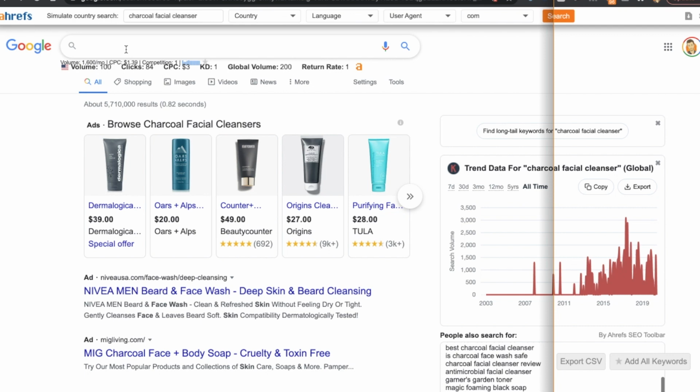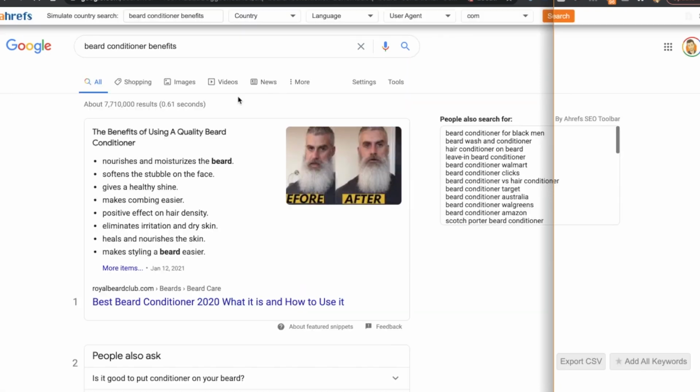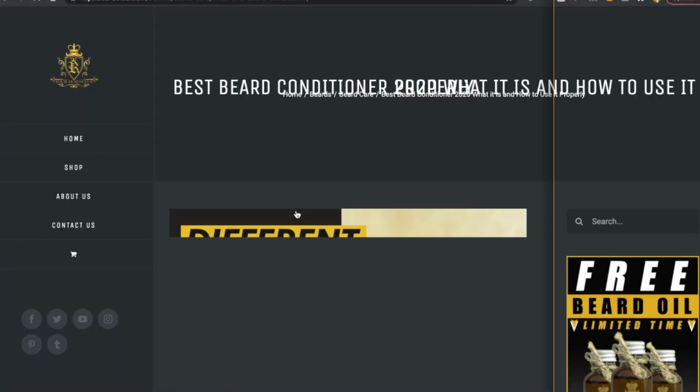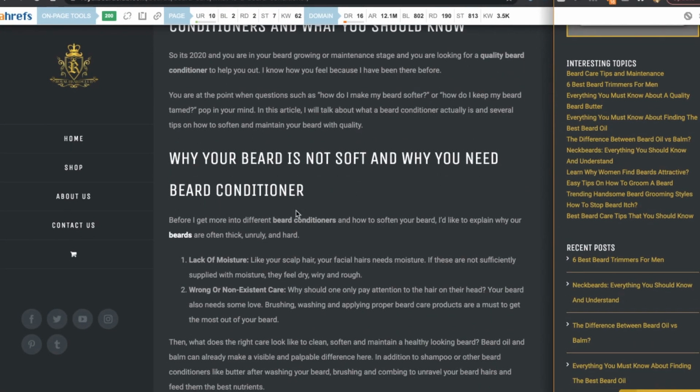And if you just type right in the Google search bar, beard conditioner benefits, you'll see this number 1 snippet right here. Let's click on this. This is a well-written blog post, a lot of detail around that term, and it's talking about the benefits of using a beard conditioner.